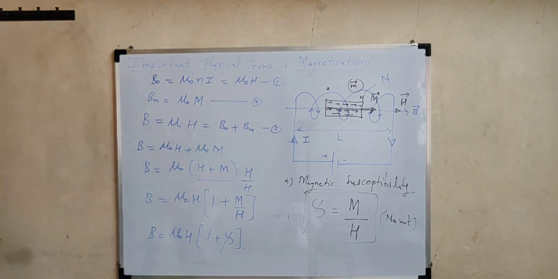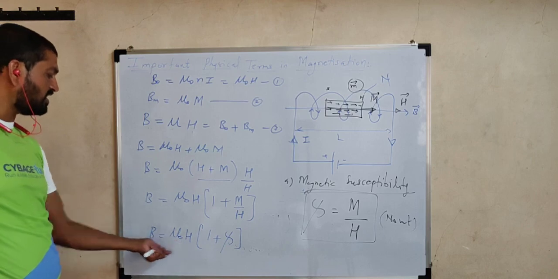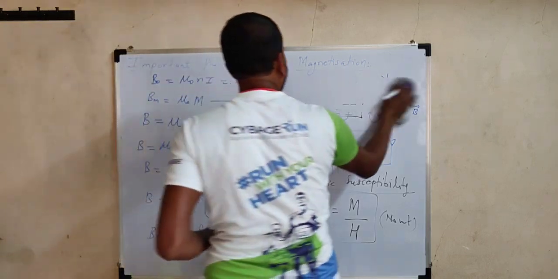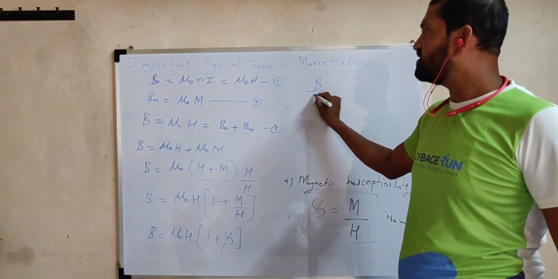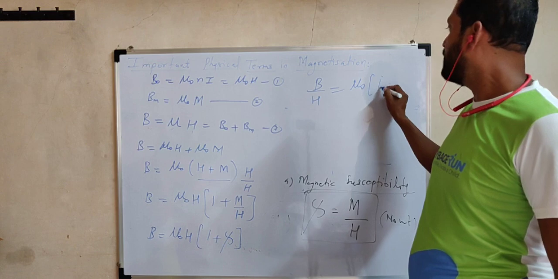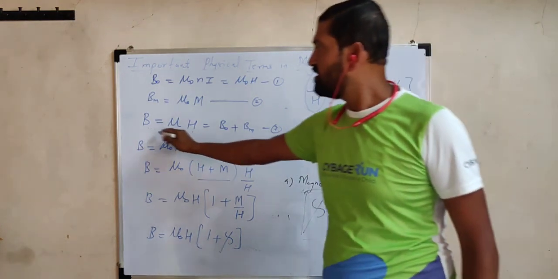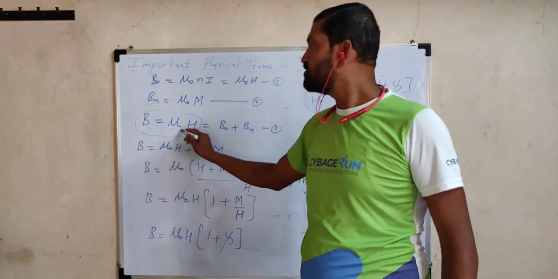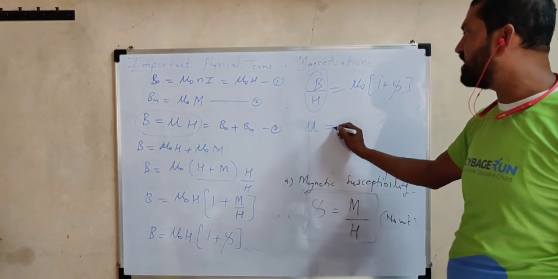This is very important, listen to me. Now if we take H to the left side, B divided by H will be equal to mu 0 in brackets 1 plus chi. Here B is equal to mu H, so B upon H we can replace with mu, the permeability of that material.